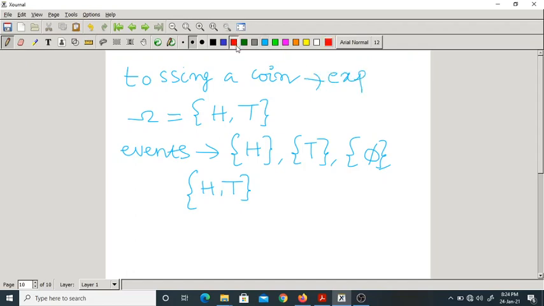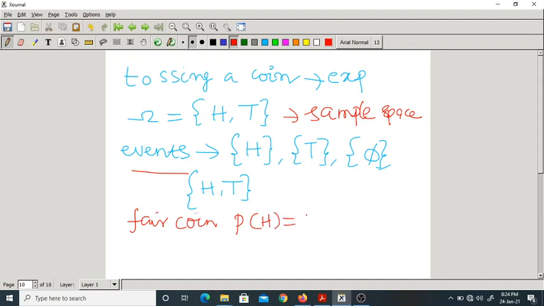and this is the sample space. I told you already the main important things in the probability model. These are events. Now for these events, we assign probability. I am assuming a fair coin. What do you mean by a fair coin? A coin in which the probability of getting head is the same as tail, equal to 1 by 2. You know already, the probability of getting head is the same as the probability of getting tail, which is 0.5.